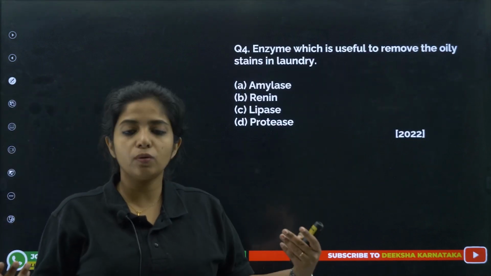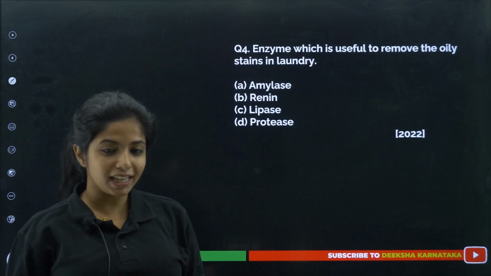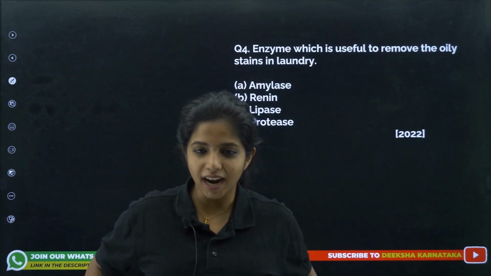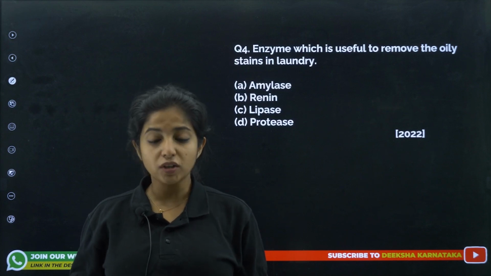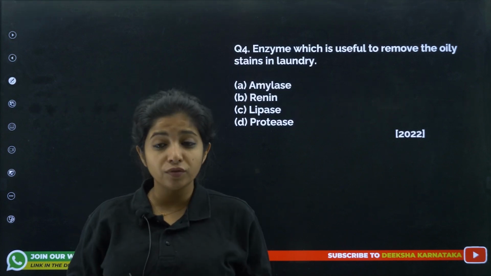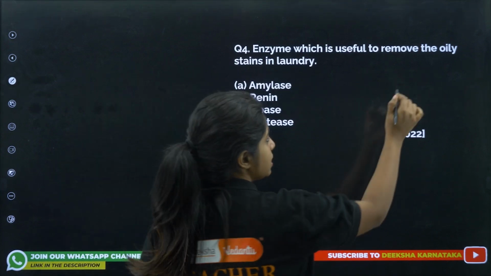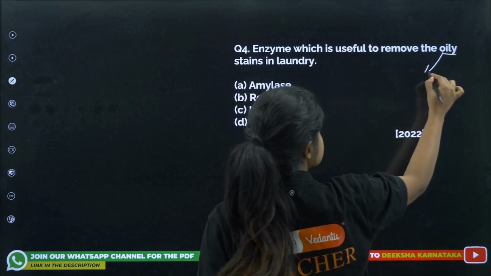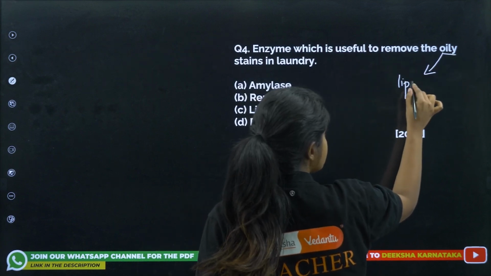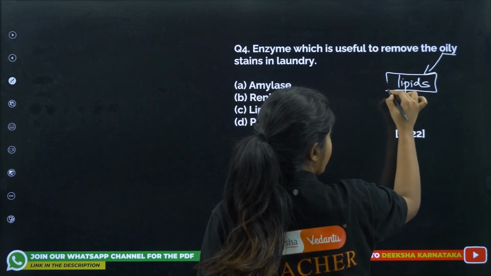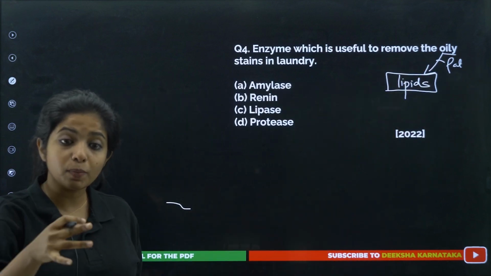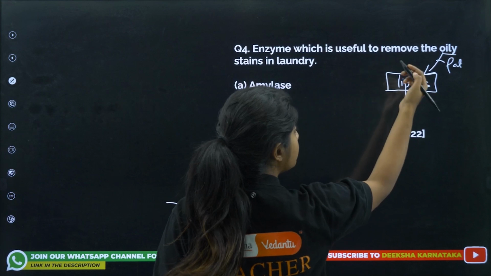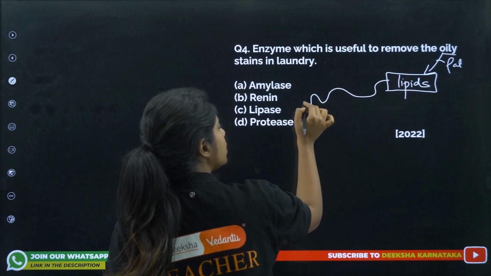In laundry, as in your clothes, for example, you were having some chow mein or stuff like that, it fell on your dress and now you have to wash it. So, which enzyme should definitely be there to remove this oily stain? First of all, you should realize that oil means you're talking about lipids. Oil is a fat, right? Fats come under what? Lipids. So basically you should have something that is going to break down the lipids. Who is the one that is going to break down the lipids, my dear children?